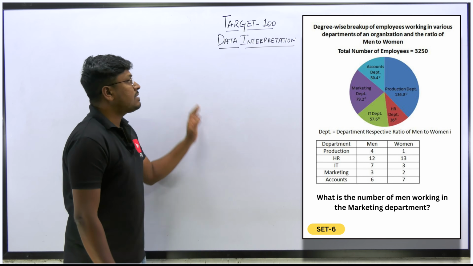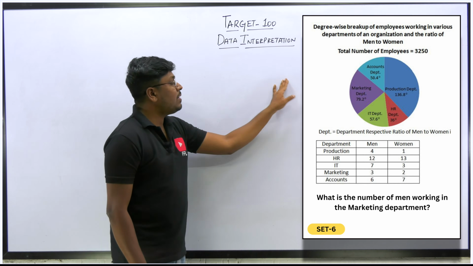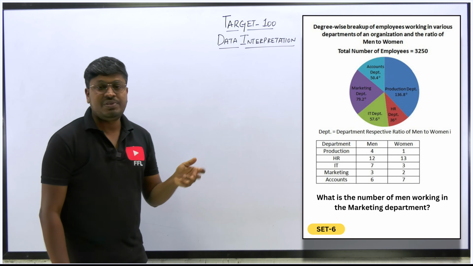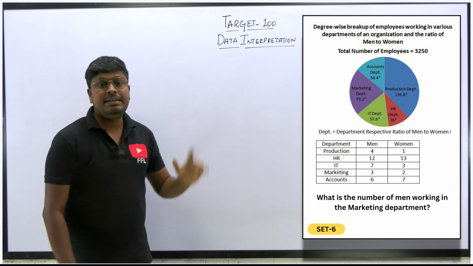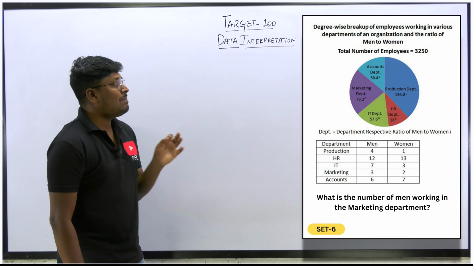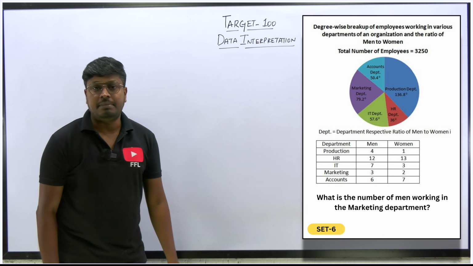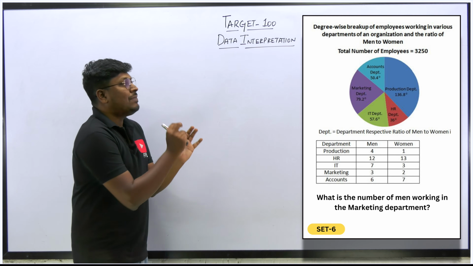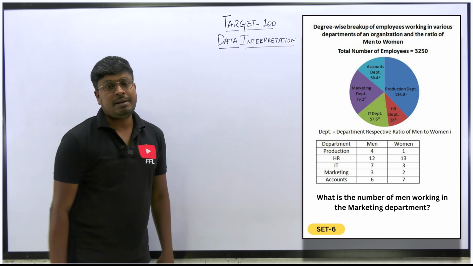But there are some techniques you can apply to find most of the solutions by writing in a single step. I will tell you how to find it. So first question: what is the number of men working in the marketing department? Okay, so we need to find only in the marketing department how many men are working, right?